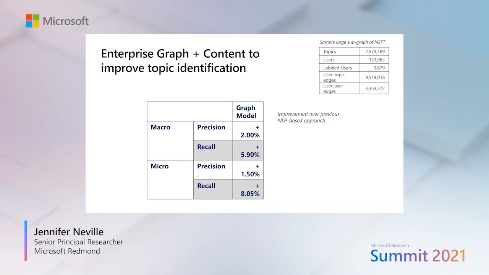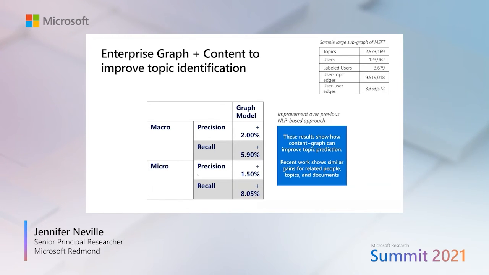And these are some numbers over a large subset of the Microsoft graph that we were using to do this analysis, where you can see millions of topics and users, user-topic edges, and we're trying to predict which topics are associated with which users. And so these results, again, show how the content plus graph representation can improve the ability for us to predict which topics each user is working on. And we also have recent work showing that there's similar gains for predicting related people, related topics, and related documents.